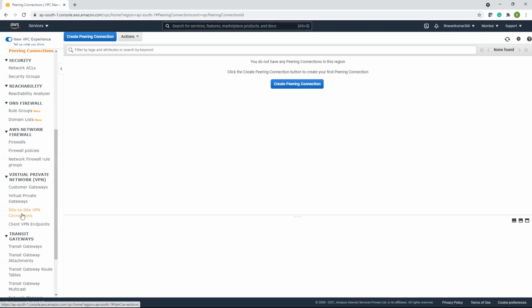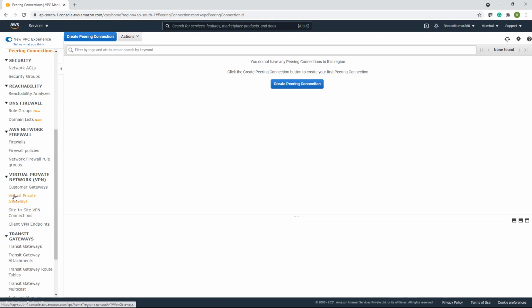And VPN site-to-site connections, as I said. Customers, if we say our organization has our own data center, and we also want cloud support for that extra storage and services offered by the cloud. So our data center has to communicate with the cloud. Then you set up a VPN connection between the site and the data center. That is a site-to-site VPN connection.